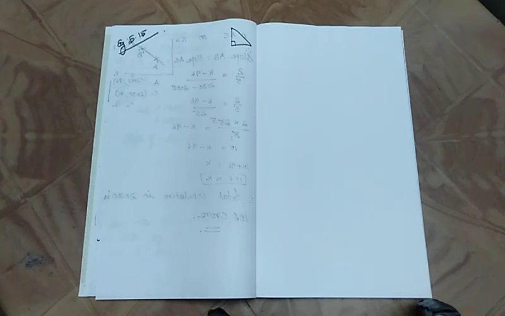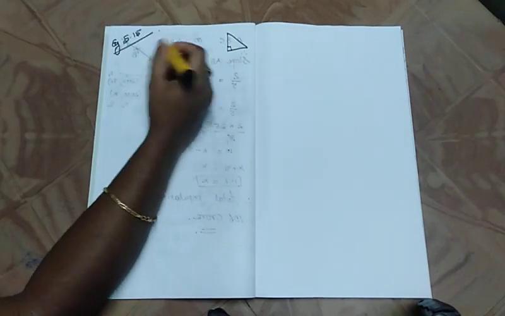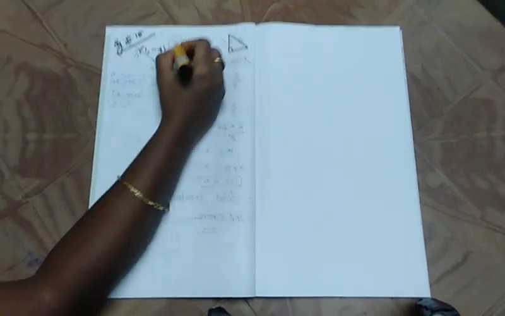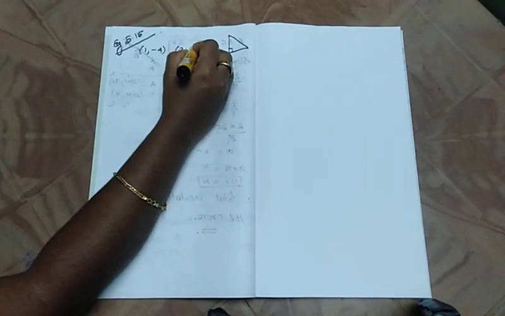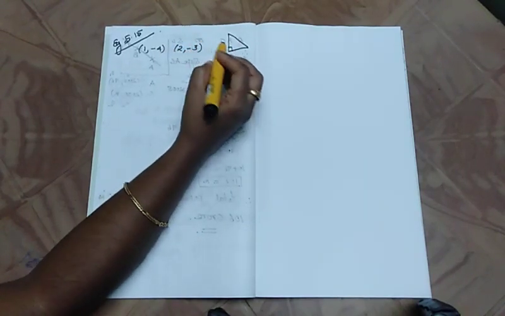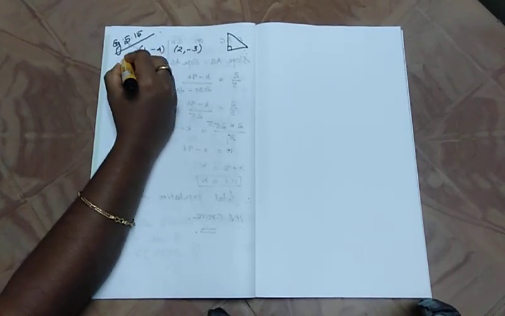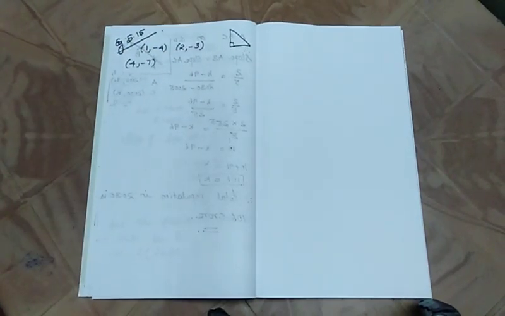Without using it, show that the points. So here 3 points are given. Show that the points 1, -4, 2, -3 and 4, -7 form a right angle triangle.